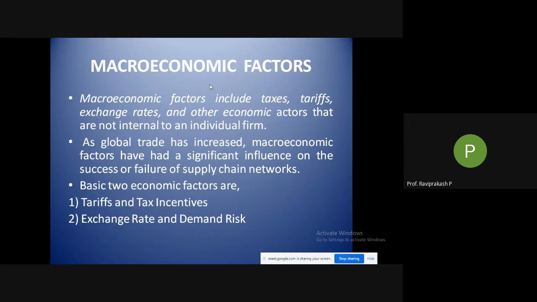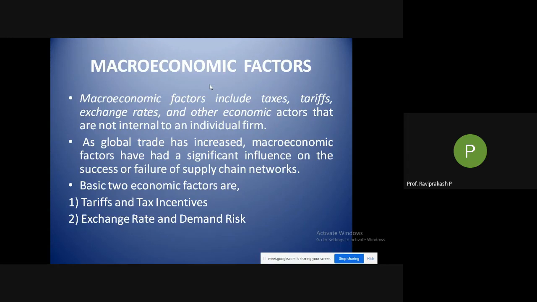So this is how changes in the exchange rate work, along with other economic factors that are not internal to an individual. What economic factors are we talking about here? The purchasing capacity of that particular country. Like if I introduce Apple in a particular country, can the people of that country afford an iPhone or not?